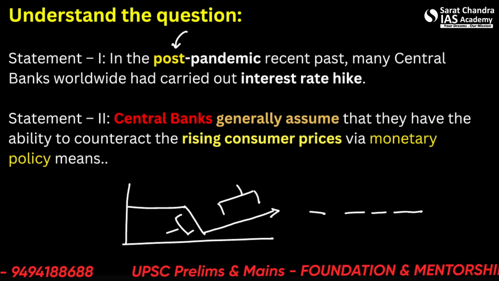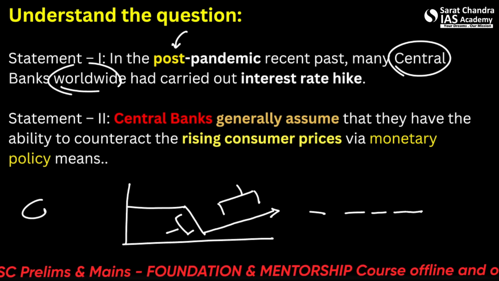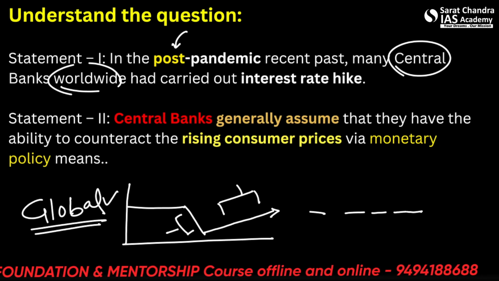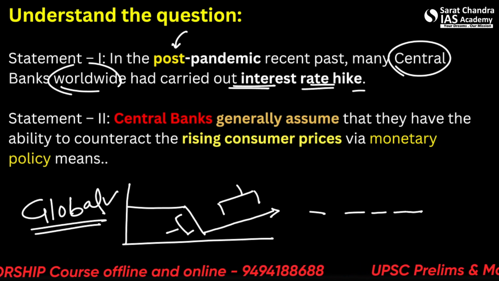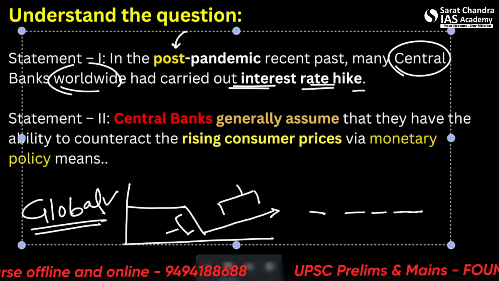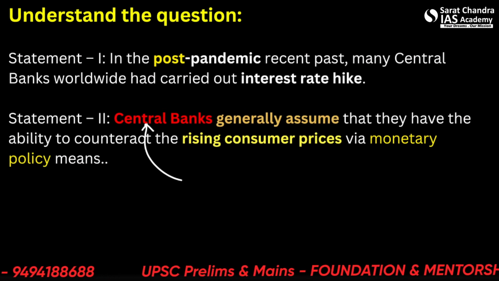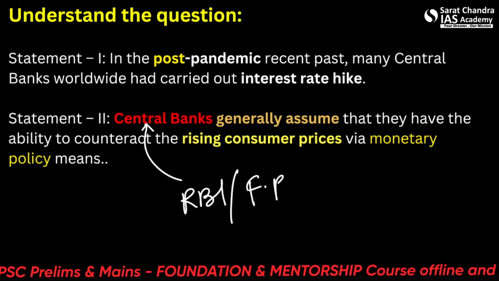First of all, many central banks worldwide, that means it's saying that globally the effect of the pandemic was the same in all countries, have carried out interest rate hikes. There's something known as interest rate we must know about. We'll see this. And central banks, it's not talking about commercial banks. It's talking about, let's say, the RBI, the Federal Reserve.